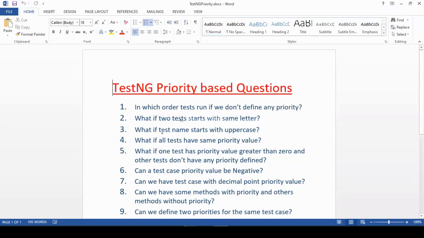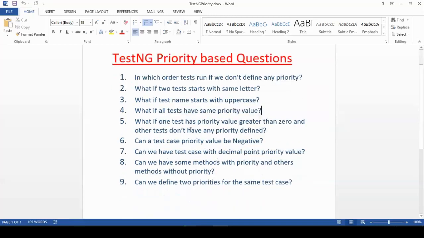What if the test name starts with uppercase? Ideally, this should not be there, but in case the interviewer asks you, you should be able to answer this question. Next is: what if all tests have the same priority value? So there are five test cases, and all have the same priority value, like one, or two, or three.